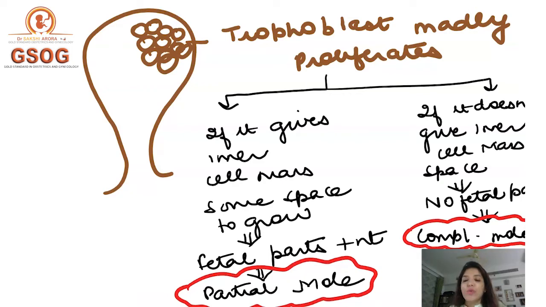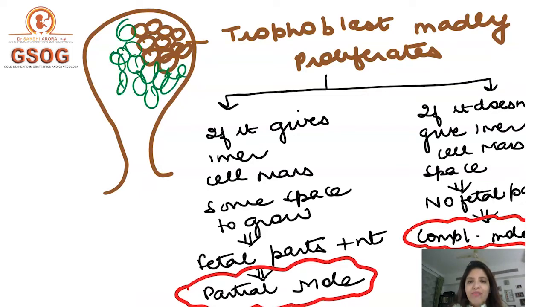So the patient is going to come to you with bleeding in first trimester. So much so that if a patient is vigilant enough, the patient is going to say that I saw grape-like vesicles coming out. Right? So some patients are going to give you this typical history that grape-like vesicles were coming out. And then you know instantly that this was a molar pregnancy. Right? So this is what is happening in a molar pregnancy.